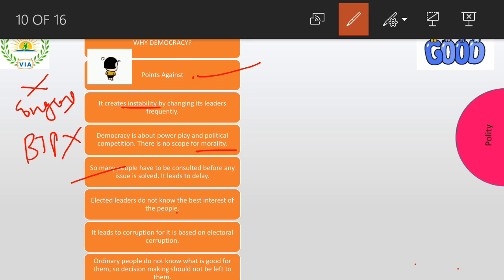Elected leaders do not know what is best for the interest of the people. Now, for example, if I am elected, I don't know what exactly the people want, right? So I don't know how to act, or what to do so that all the people are happy. So it's not possible for me to satisfy everyone. If I do not allow industrial development to happen, then industrialists are going to be sad with me, and poor people, like there is always going to be a conflict, right? So I don't know what is best for the people.